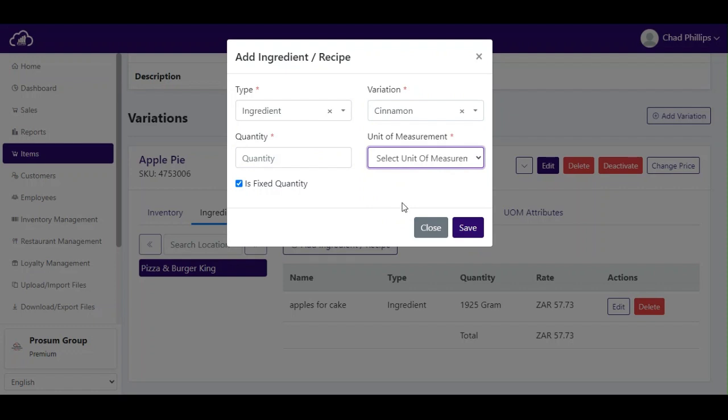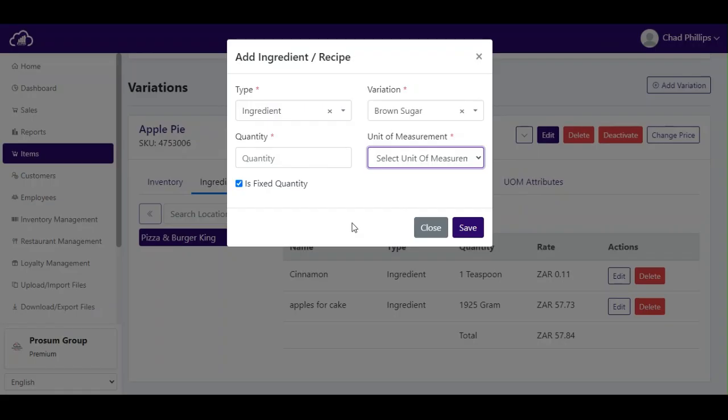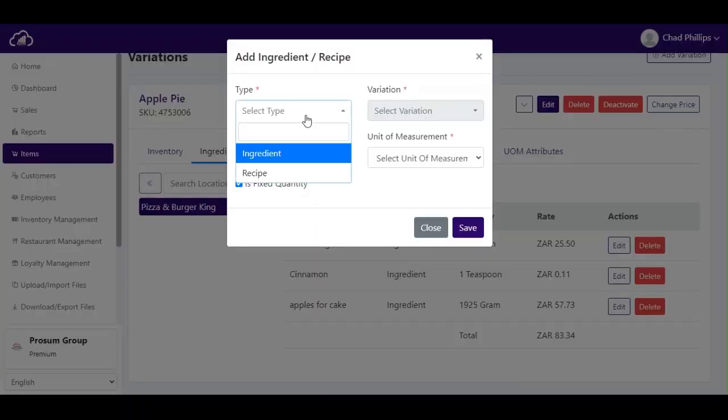Here we have added 1 teaspoon of cinnamon. Next is brown sugar. Next we have butter.